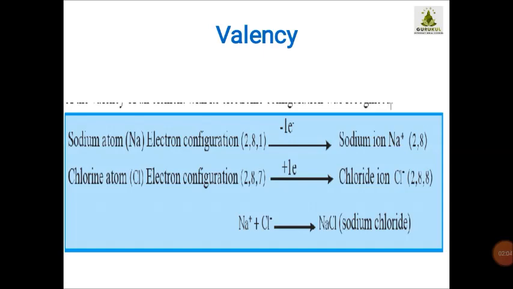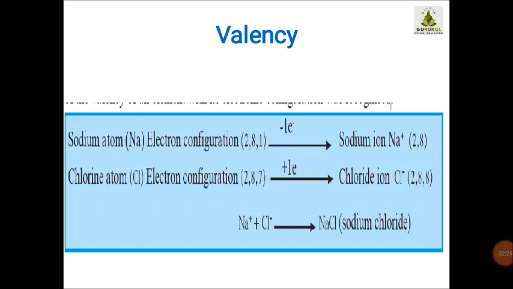Now what is the electronic configuration of chlorine? It is 2, 8, 7. It is not possible for chlorine to give all the 7 electrons, not at all. So it will accept the electron given by sodium.